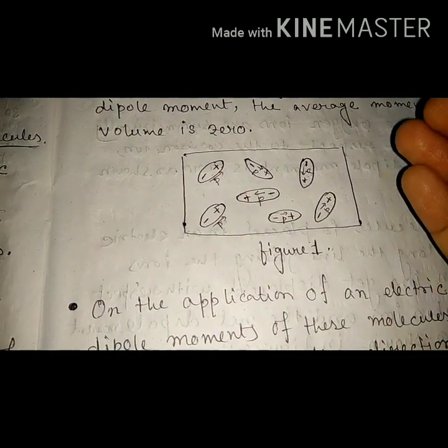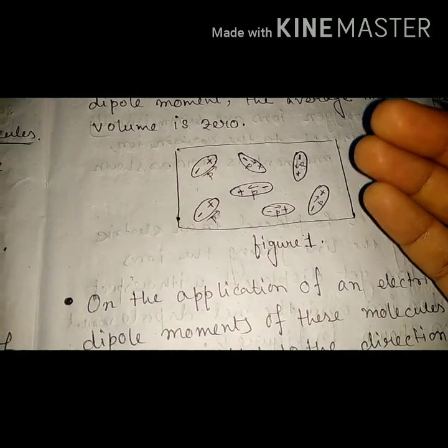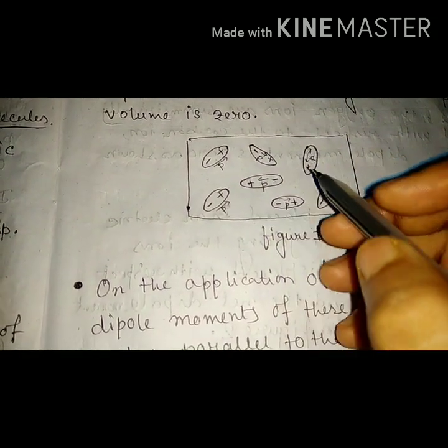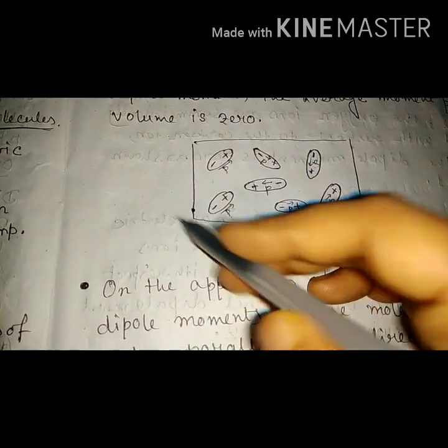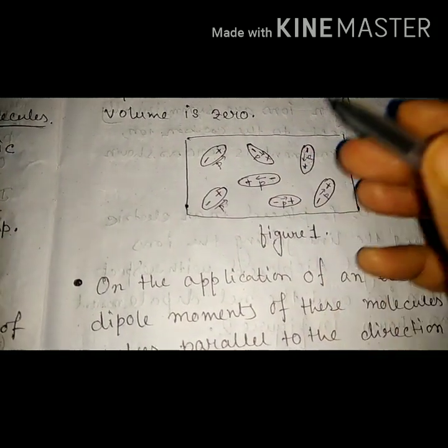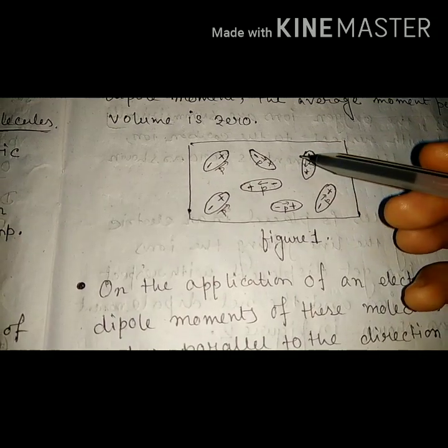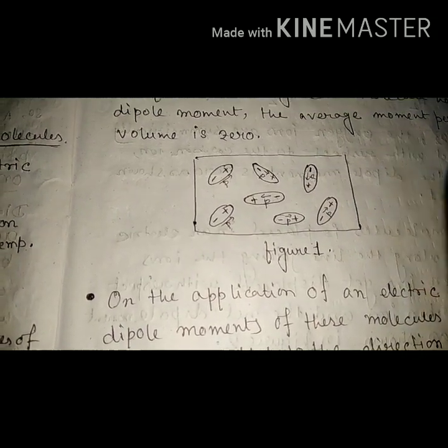Therefore each molecule has a dipole moment, but the average dipole moment per unit volume of this dielectric substance is 0 because of their random directions. Clear? Did you understand?